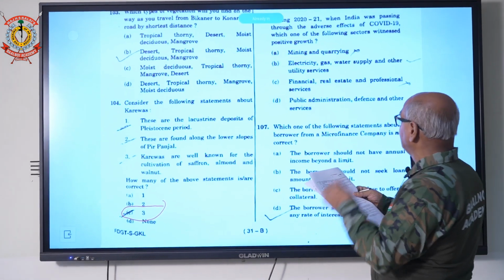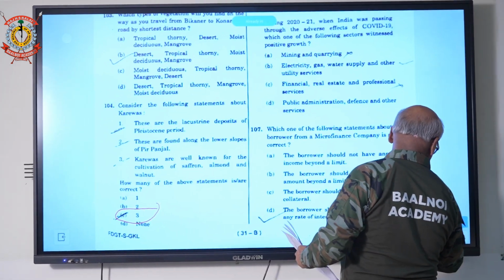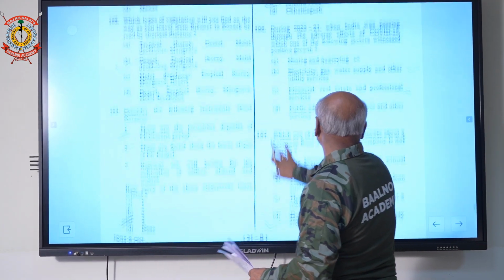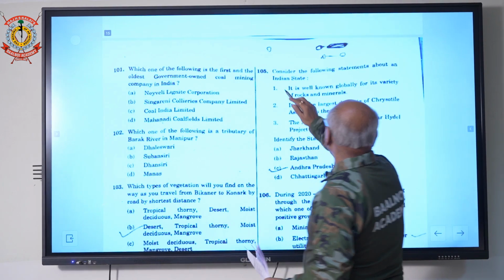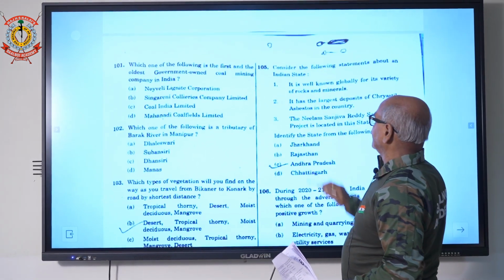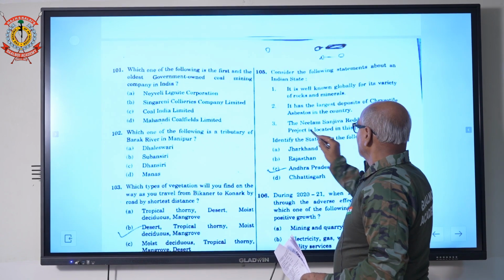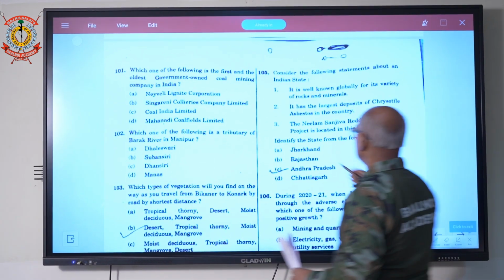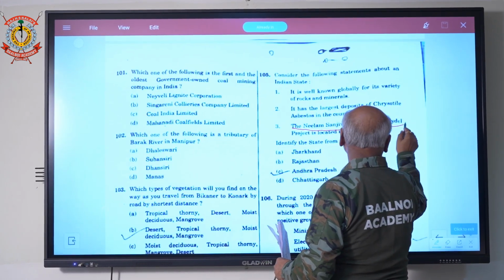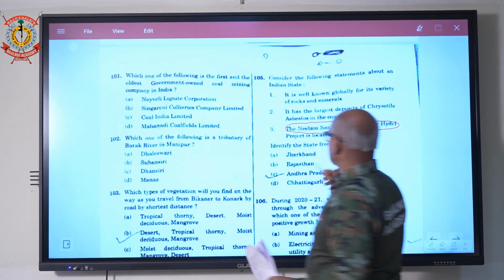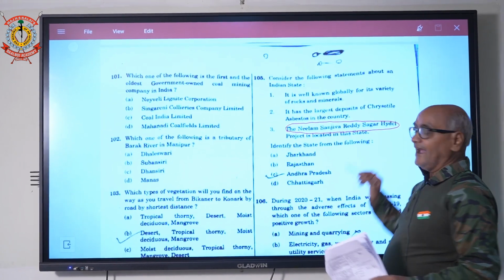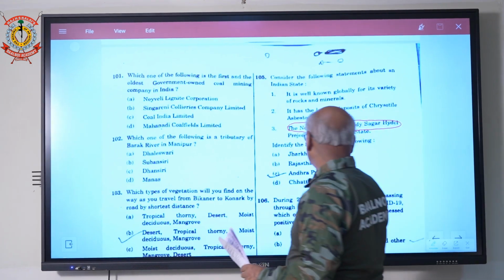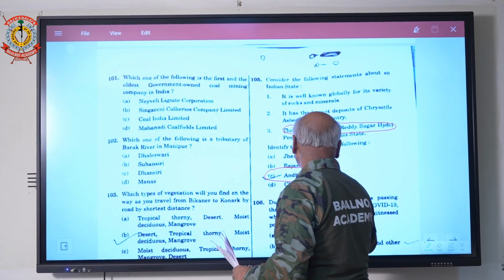Next question number 105. Consider the following about the Indian state. How can we guess? Neelam Sanjiva Reddy was President of India, and a project was constructed in his name. So the answer will be D part, Andhra Pradesh.